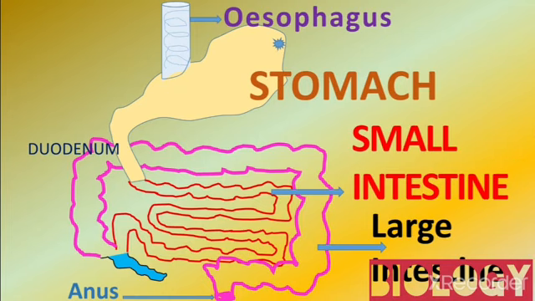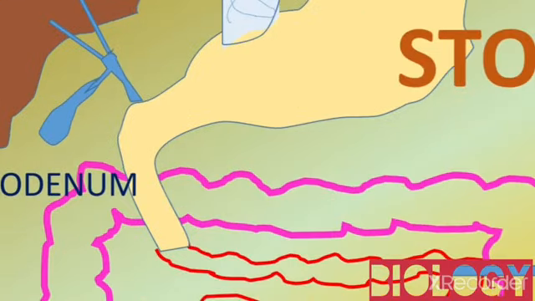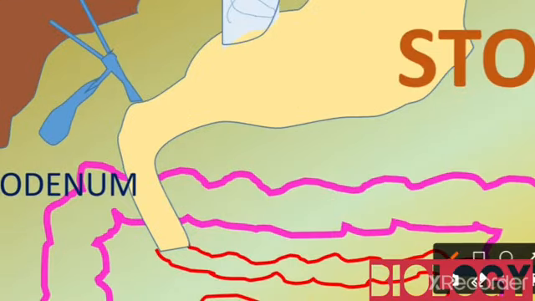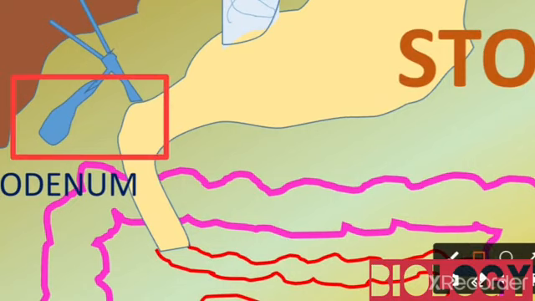Now we see about the digestive glands. The first gland is the liver. The liver is the largest organ in our body. It secretes the bile juice. The bile juice is temporarily stored in the gallbladder. Students, observe this. It is the gallbladder. Later, the bile juice is released into the duodenum.